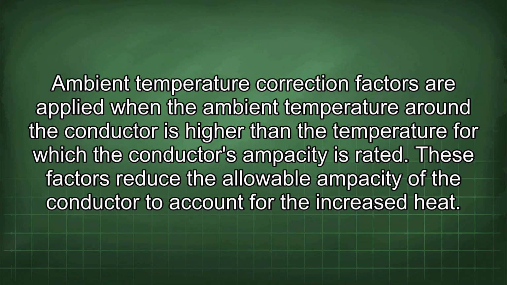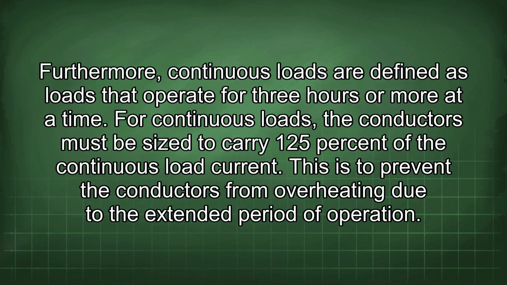Ambient temperature correction factors are applied when the ambient temperature around the conductor is higher than the temperature for which the conductor's ampacity is rated. These factors reduce the allowable ampacity of the conductor to account for the increased heat. Furthermore, continuous loads are defined as loads that operate for 3 hours or more at a time. For continuous loads, the conductors must be sized to carry 125% of the continuous load current. This is to prevent the conductors from overheating due to the extended period of operation.